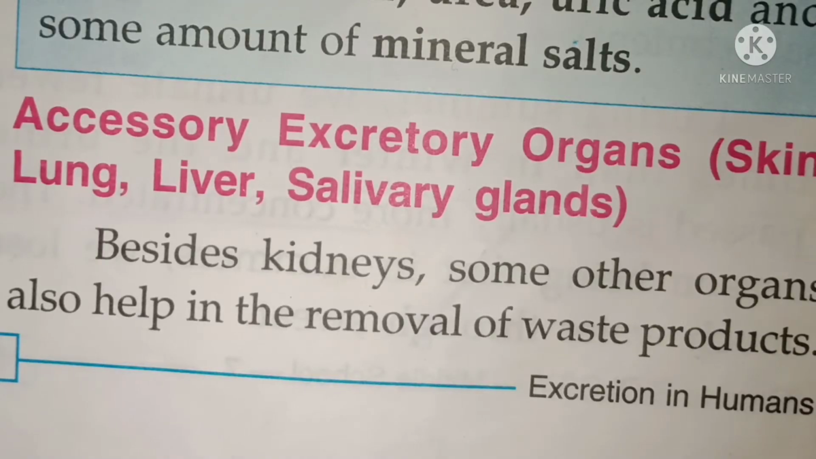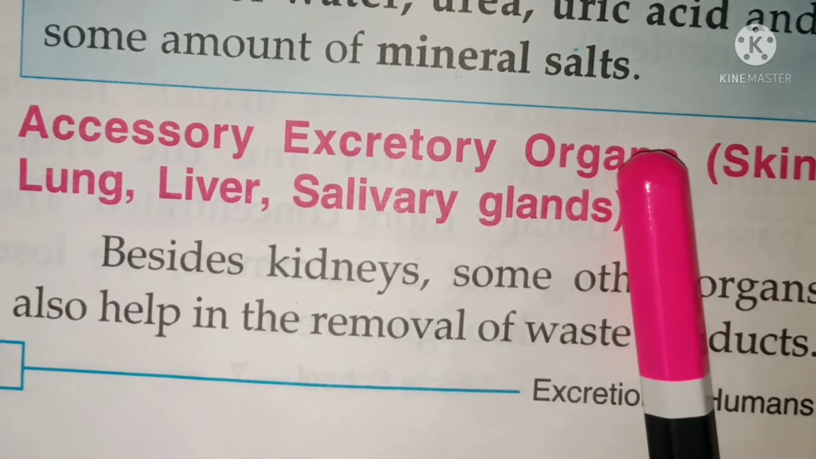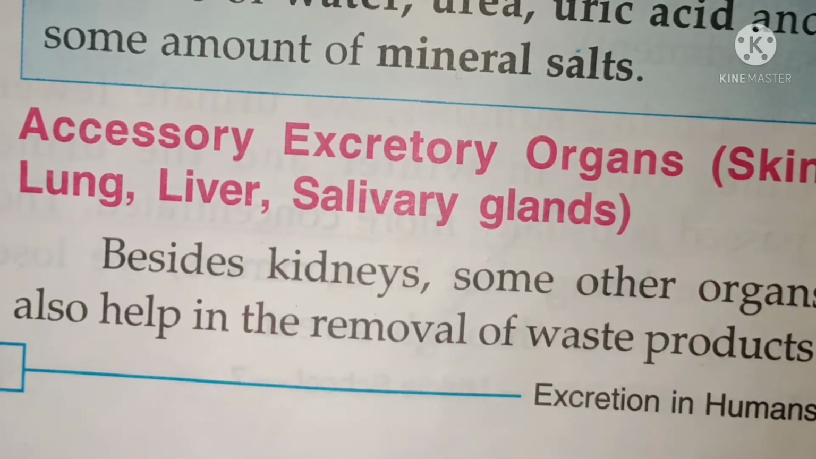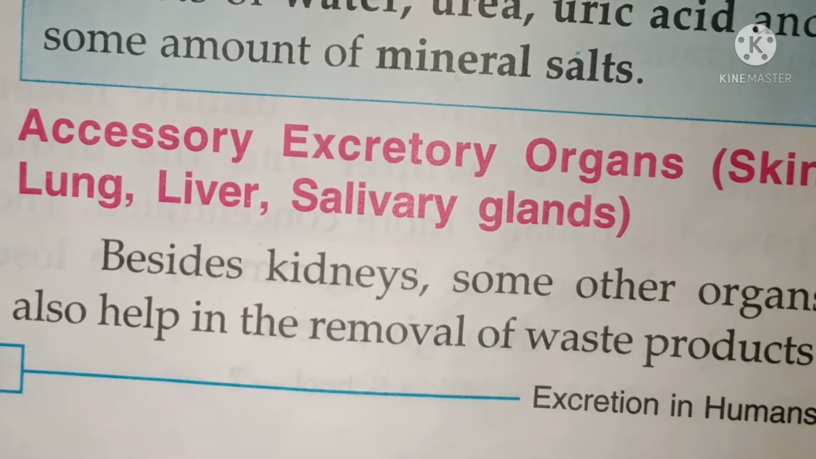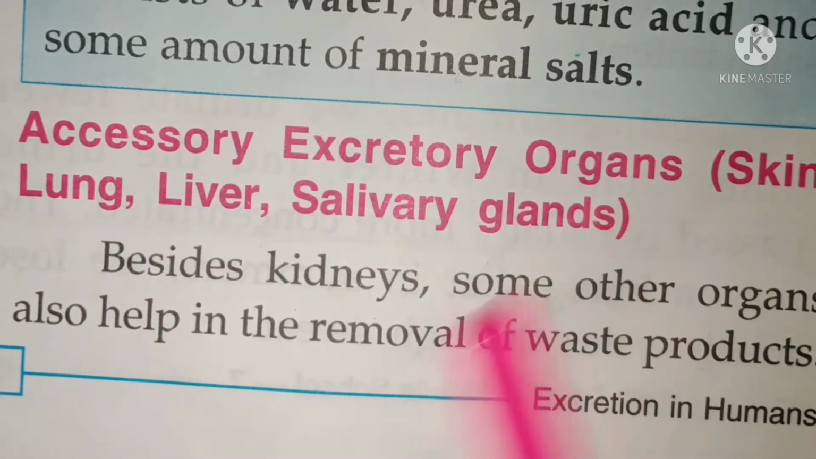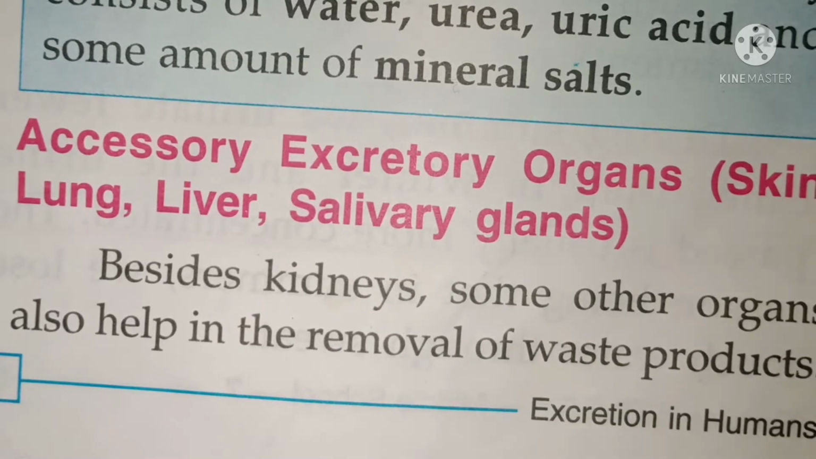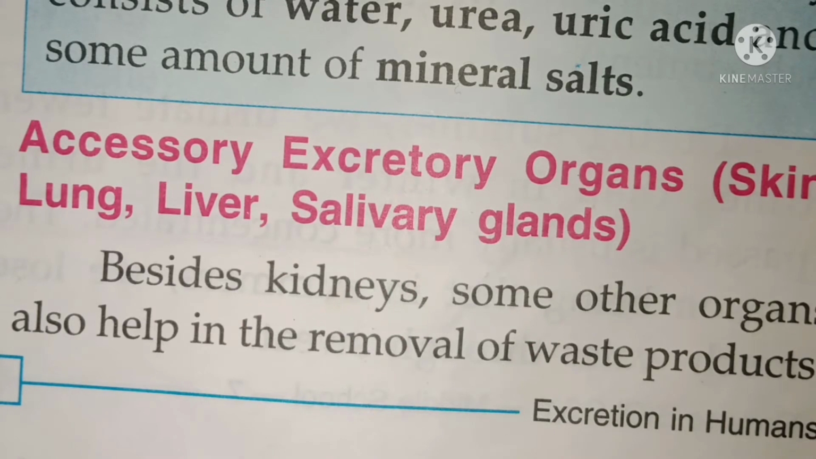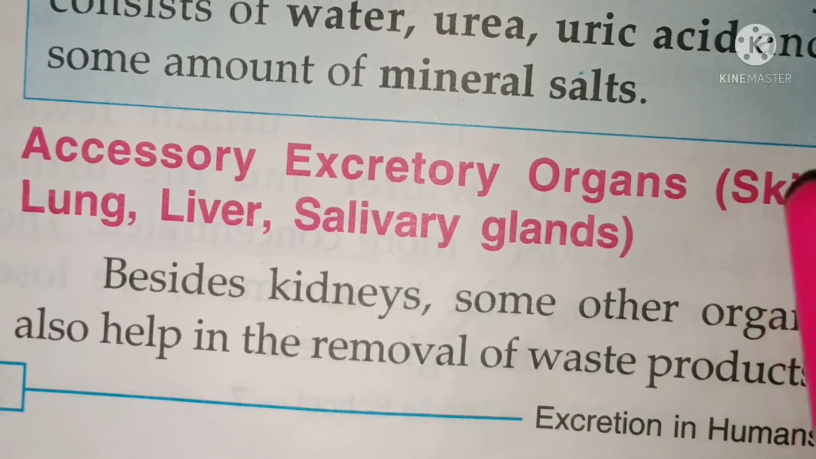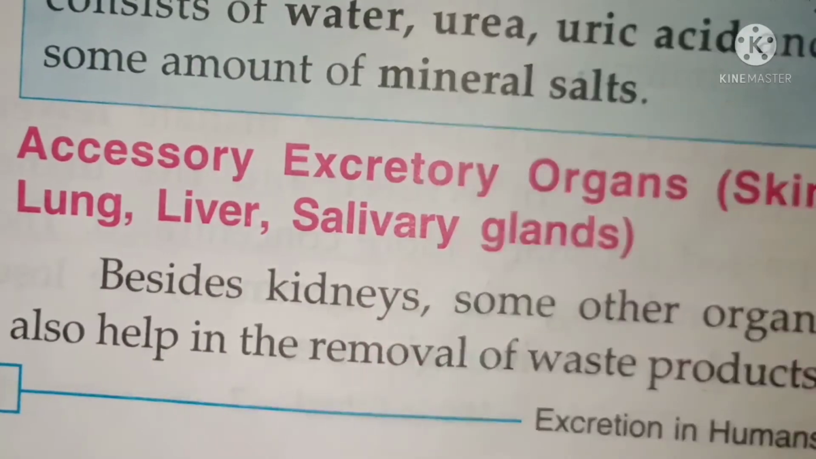Now coming to the accessory excretory organs. The main excretory organs which we have discussed are the kidney, ureter, urinary bladder and urethra. But accessory excretory organs are secondary, and these are skin, lungs, liver and salivary glands. So besides kidney, some other organs also help in removal of waste products.